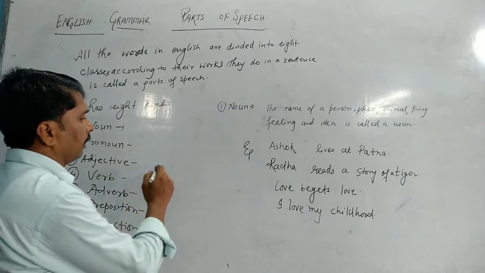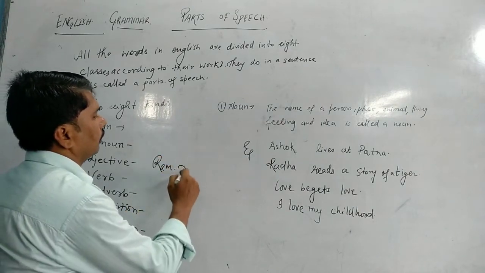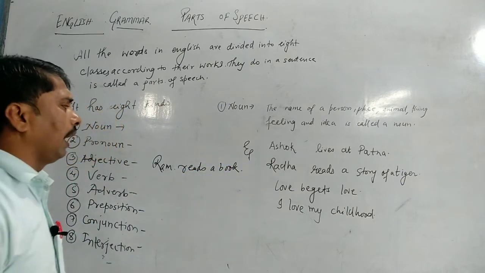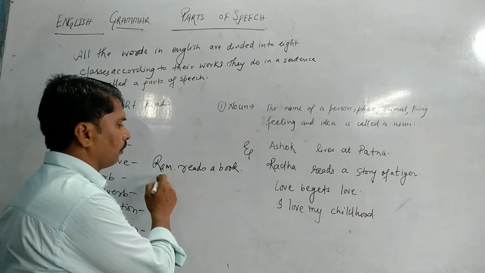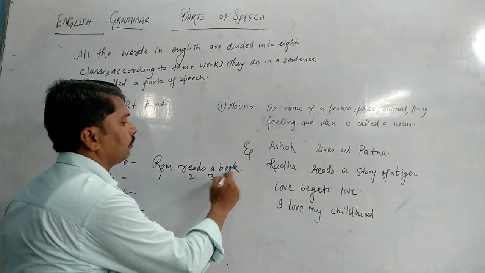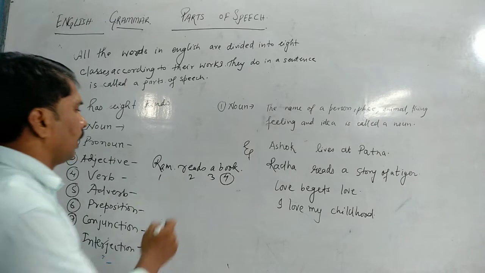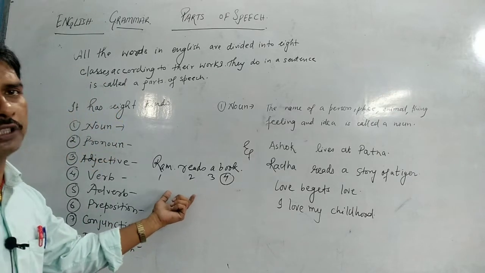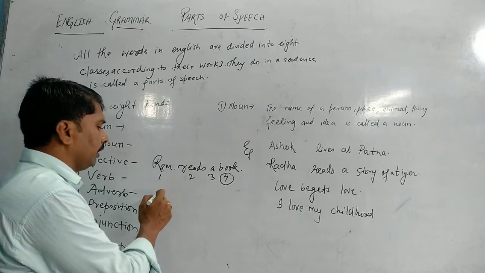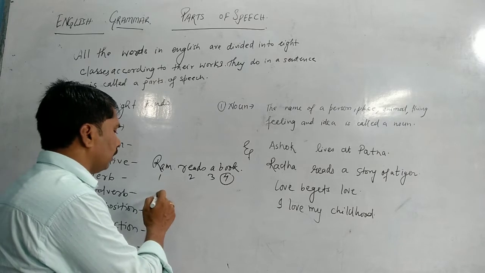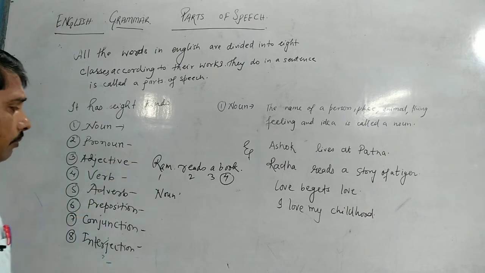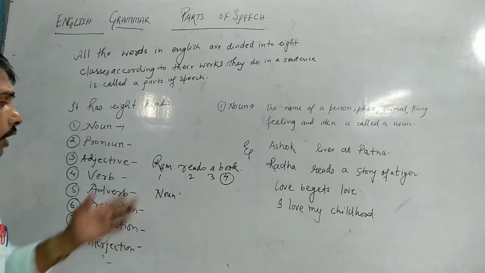Suppose I write over here, Ram reads a book. Here you can see there are 4 words. Ram is 1 word, reads 2, a 3, and book is the 4th word. And it is a sentence because it gives a proper meaning. So Ram is working as a noun because it is a name. Ram is a name, so Ram is working as a noun in parts of speech.